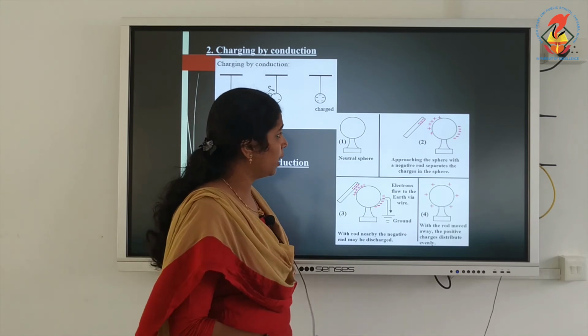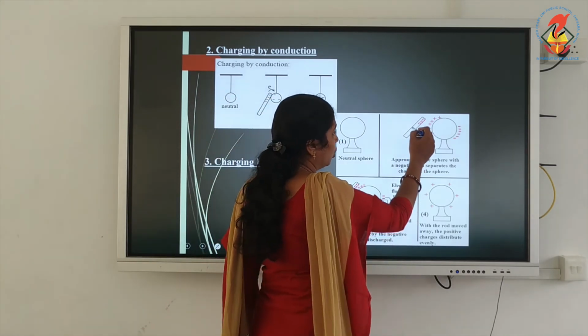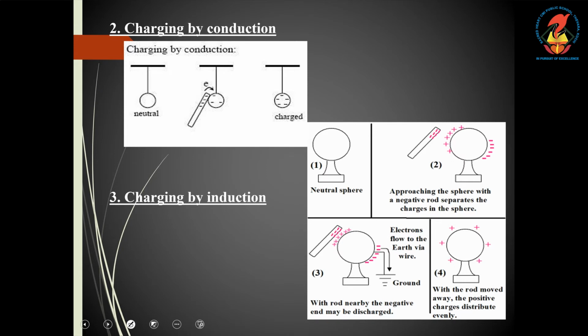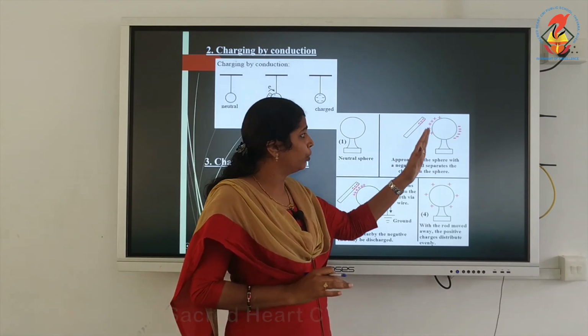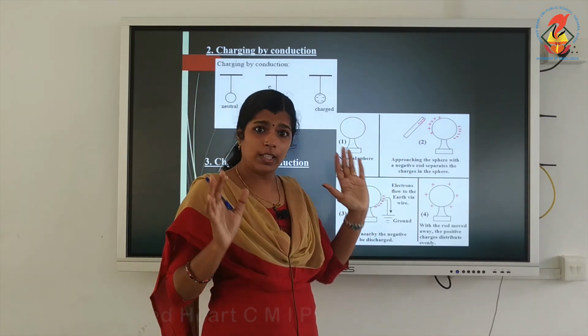So, if you bring a negatively charged rod, that will separate the positive and negative charges in that sphere. The positive charges will be attracted towards the negatively charged rod. This negatively charged rod will not touch the sphere.